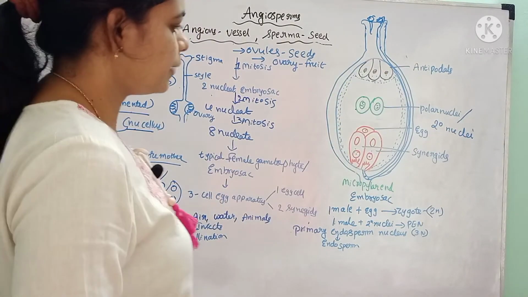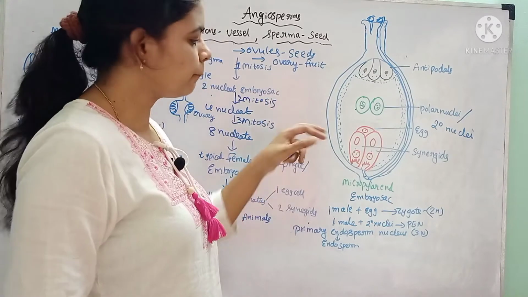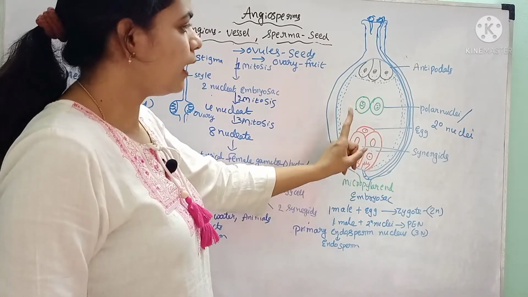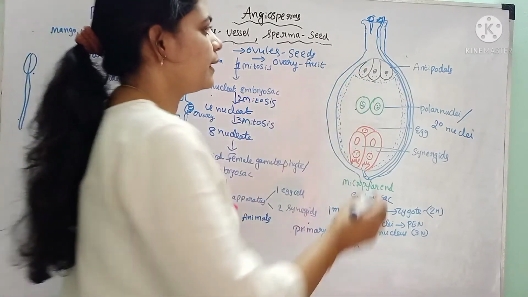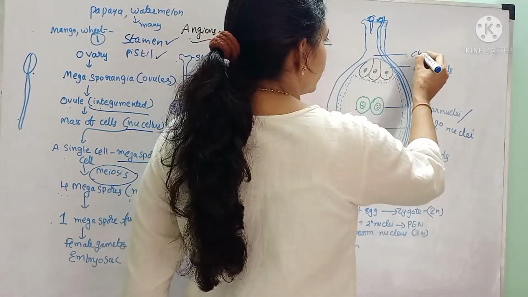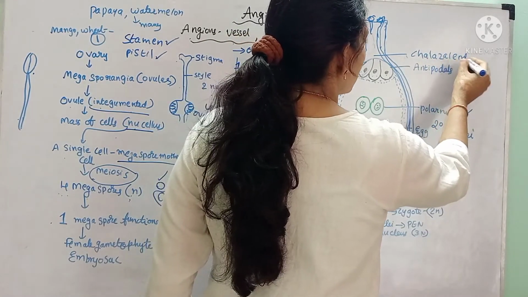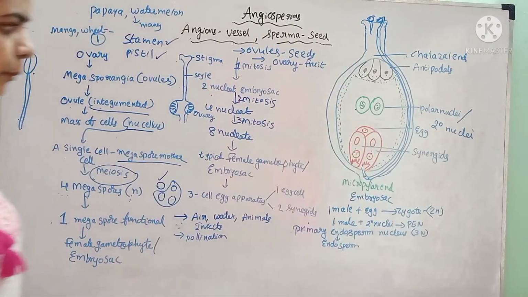This embryo sac has 2 ends. The end towards the synergids is called the micropylar end, and the end towards the antipodals is called the chalazal end.